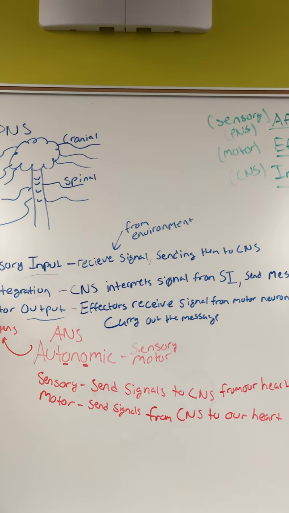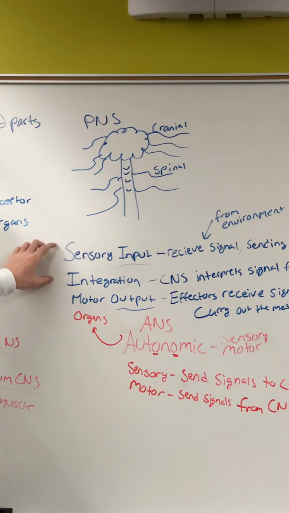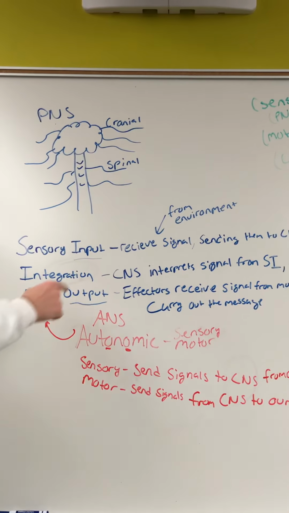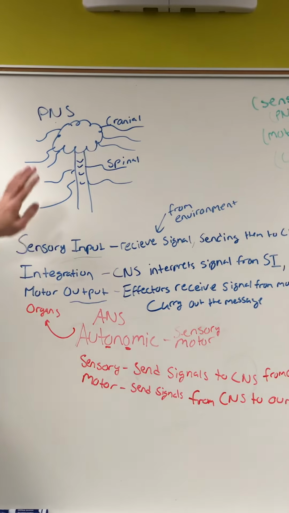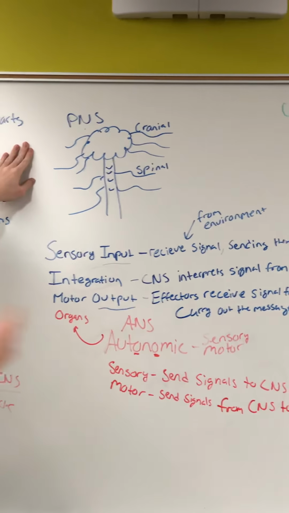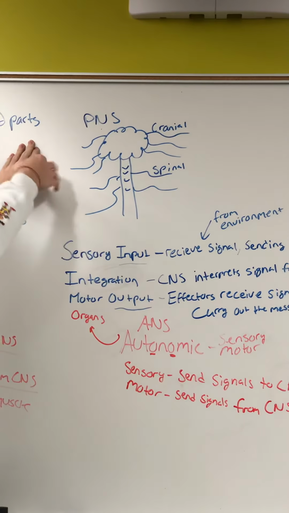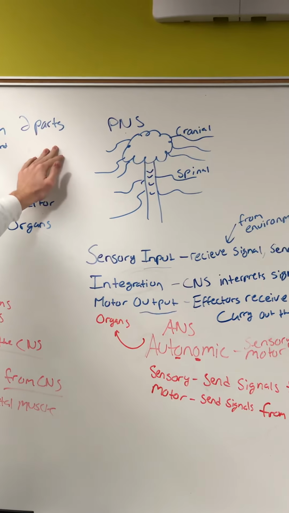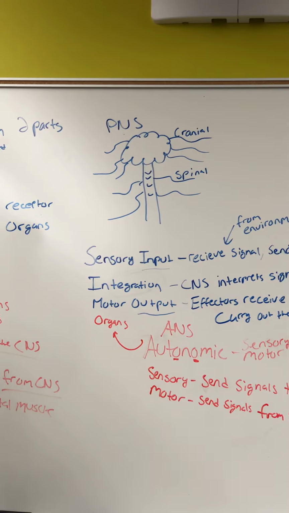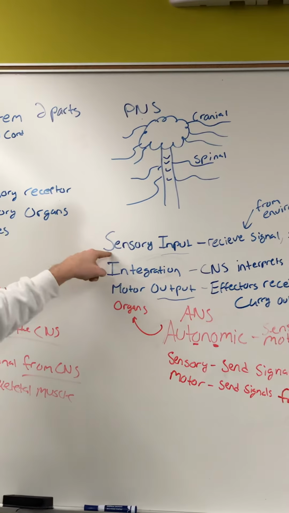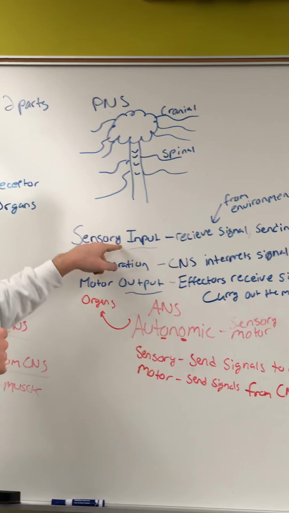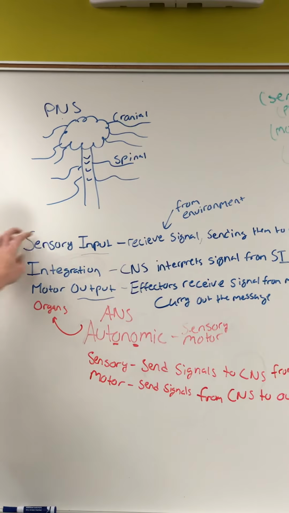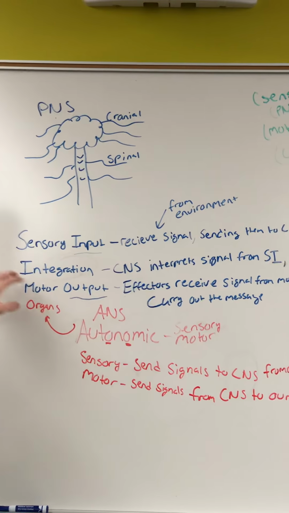And now these are the actual 3 steps of this process right here: sensory input, integration, and motor output. Now I want you to notice input. Our senses, we're inputting a signal, right? If we put our hand on this hot stove top, our sensory is gonna be input with information. We're gonna send that through a sensory neuron up to our CNS, which is our brain, our spinal cord. That's all sensory input is saying, and that's pretty simple. Input, we're receiving and sending a signal to the CNS. If you're a sensory neuron, it's always to the CNS.